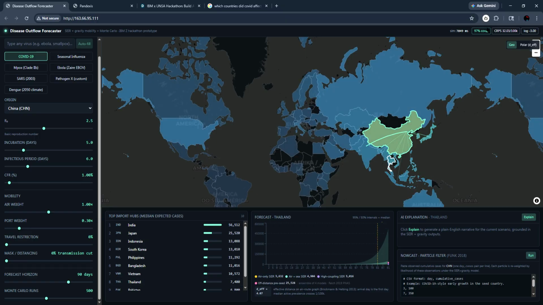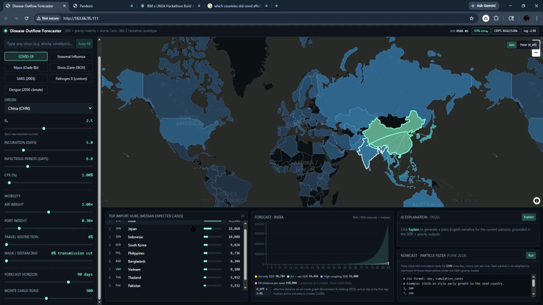And up here we can see it took around 7,000 milliseconds, which is around 7 seconds to run this simulation. And it's still going on right now. Okay, I think it's finalized at 8.5 seconds. It says India will be affected the most, followed by Japan, Indonesia, South Korea, and finally the US.